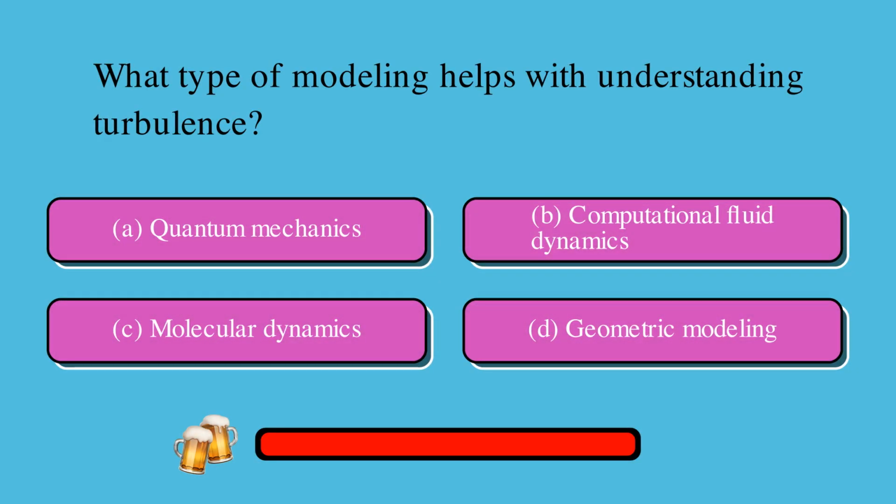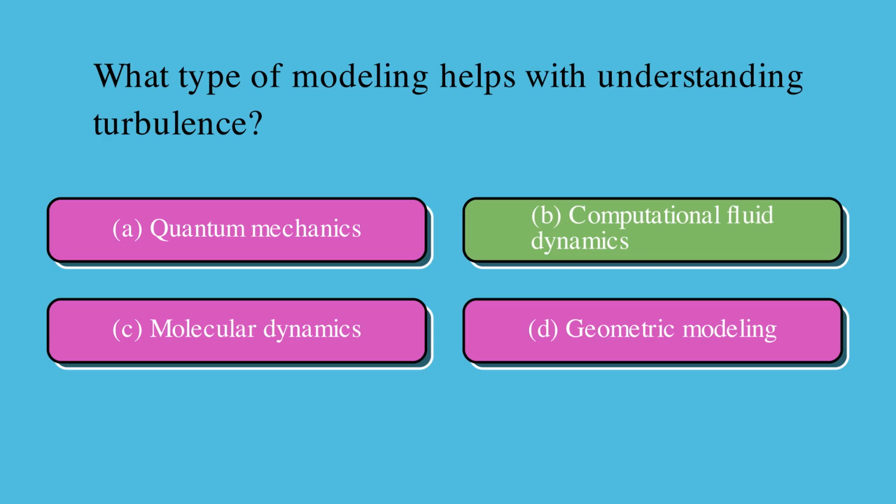What type of modeling helps with understanding turbulence? Is it A, quantum mechanics, B, computational fluid dynamics, C, molecular dynamics, or D, geometric modeling? The correct answer is B, computational fluid dynamics.